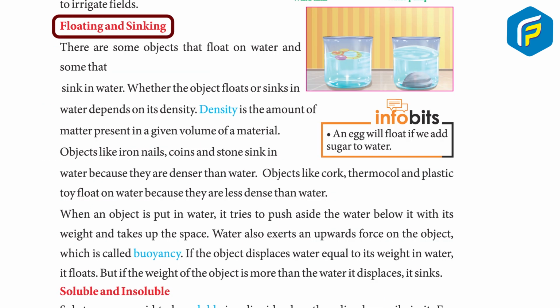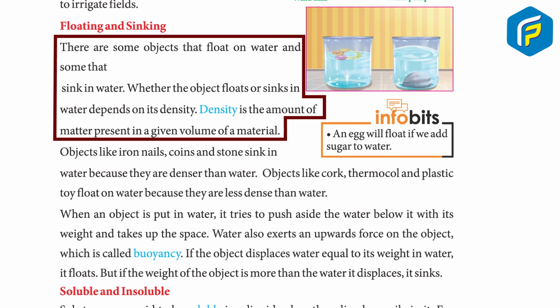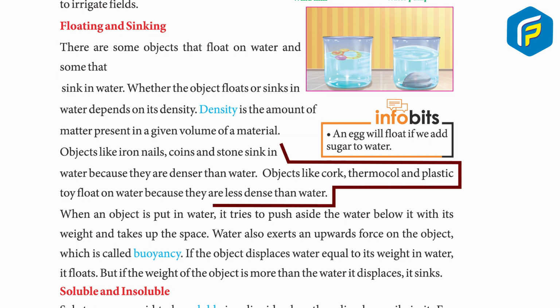Floating and sinking. There are some objects that float on water and some that sink in water. Whether the objects float or sink in water depends on its density. Density is the amount of matter present in a given volume of a material. Objects like iron nails, coins and stone sink in water because they are denser than water. Objects like cork, thermocol and plastic toy float on water because they are less dense than water.